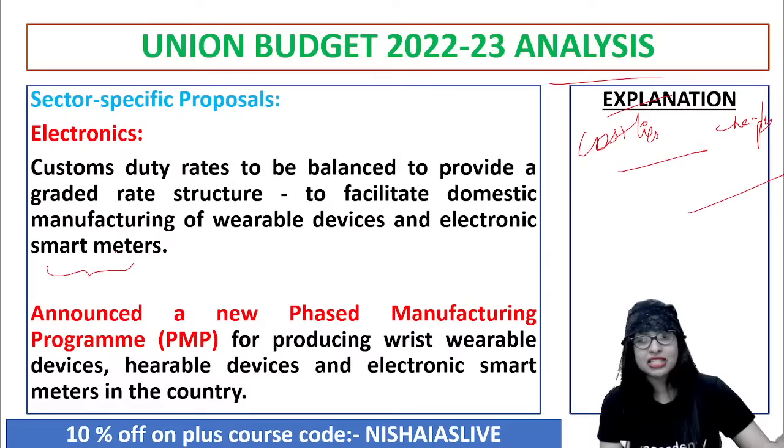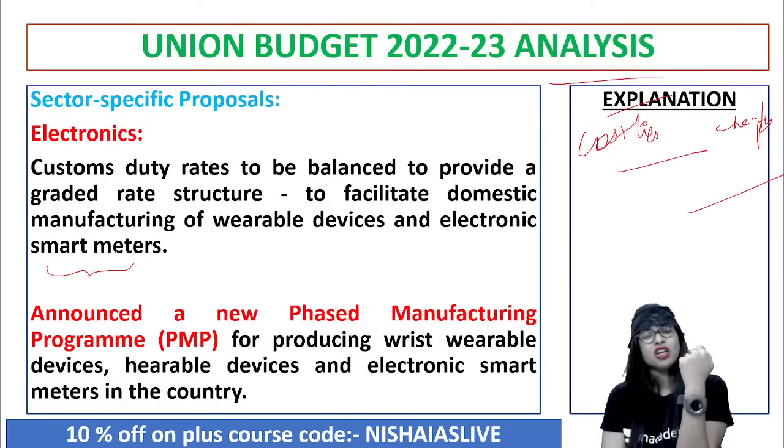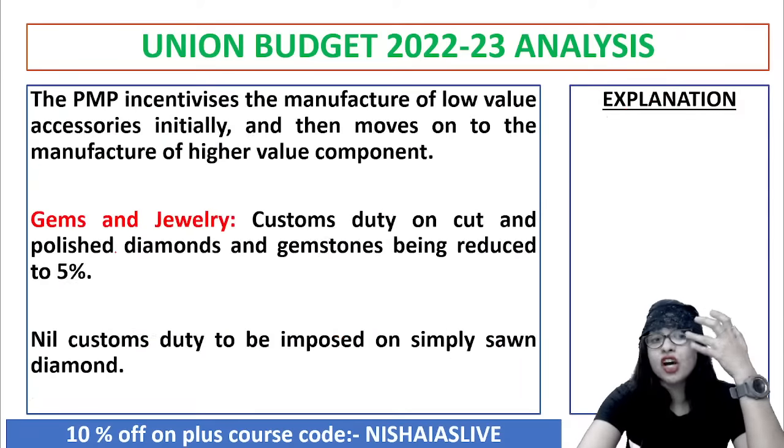Why I'm telling you this is, the electronic smart meters, we may feel that this is a very good proposal with regard to GST, the indirect tax regime and all, but believe me, that is quite costly. They have announced a lot of new things like a phased manufacturing program for producing some wrist wearable devices, hearable devices, and so on. But all these electronic smart meters and all, the price has popped up. It has made them very costly.